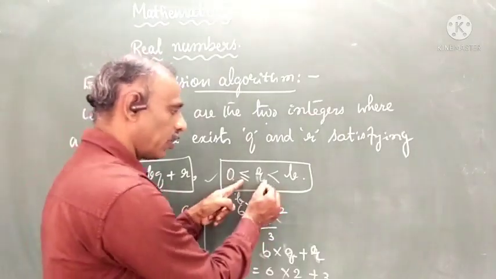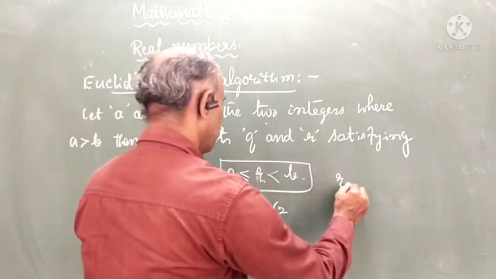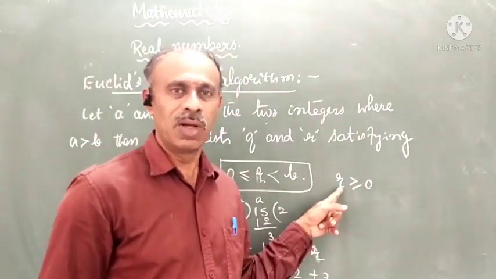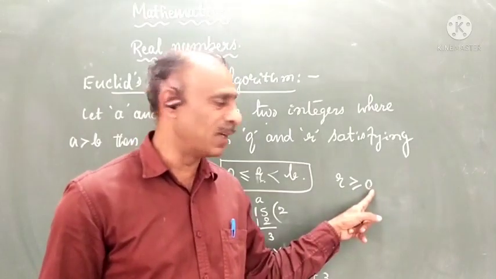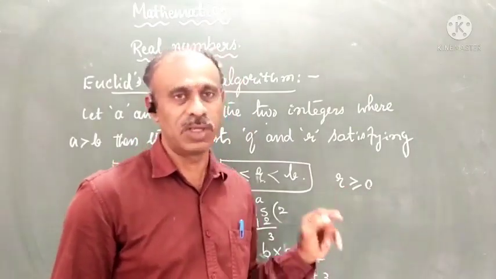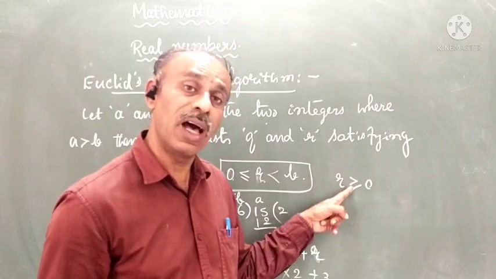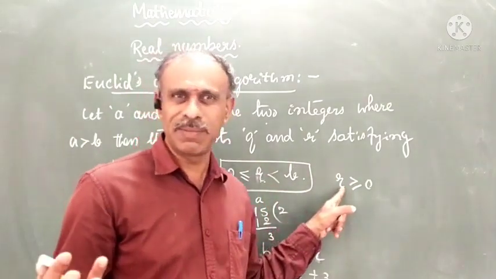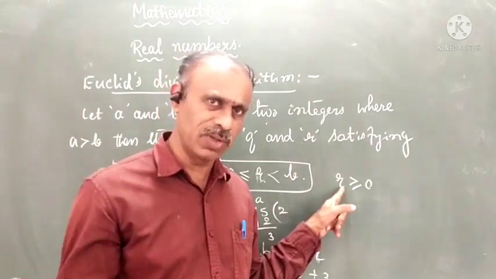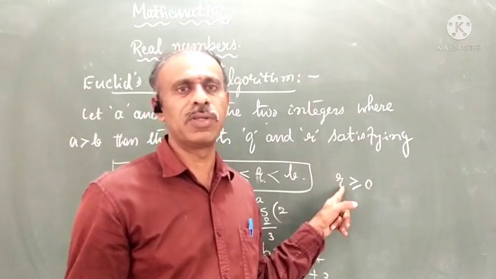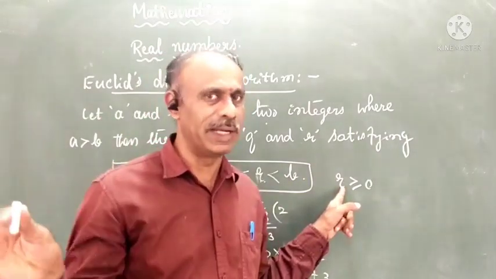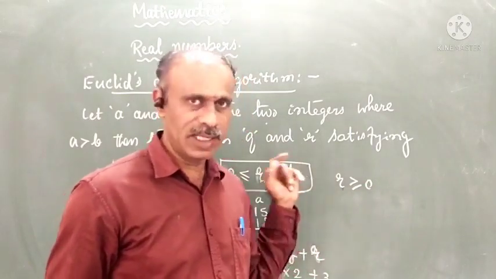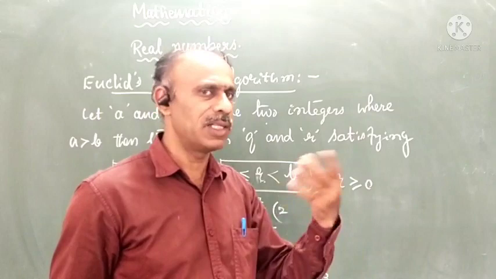So in reverse, I am going to write R greater than or equal to 0. It means the remainder value is always greater than 0 or equal to 0. So this is read as greater than or equal to. Therefore the remainder never becomes negative. It is equal to 0 when the number completely divides. Otherwise it leaves some remainder that is greater than 0.